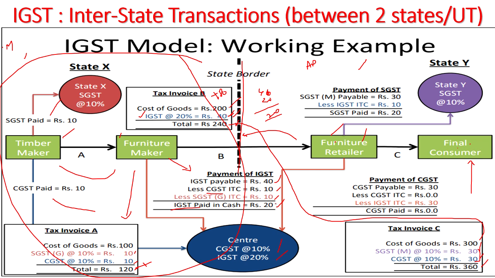What will he adjust? Already he has paid 40 rupees in this 240 transaction to the furniture maker. That 40 rupees he will deduct. He has collected 60 rupees. He has paid 40 rupees. In this transaction he has paid 40, he has collected 60 here. So the remaining 20 only he will pay.